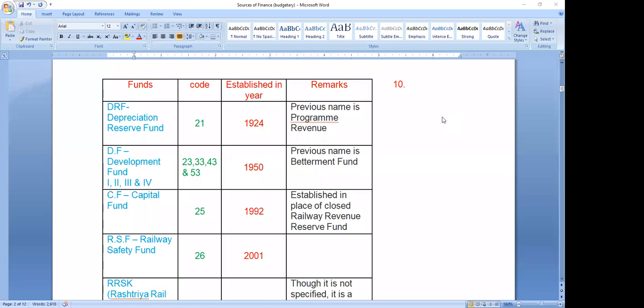If you know commercial accounting, how do we calculate depreciation? It is the asset value divided by the codal life. Suppose the asset value is 1 lakh and the codal life is 10 years. So what is the depreciation per year? 10,000. But we have not followed that scientific method in the railways. It is only need-cum-availability based. Whatever amount is available is appropriated to DRF every year as per the recommendations of the Railway Convention Committee. There is no scientific methodology.